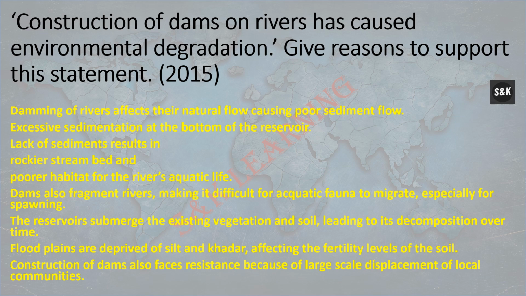Excessive sedimentation at the bottom of the reservoir leads to a rockier stream bed and poorer habitat for the river's aquatic life. Dams also fragment rivers, making it difficult for aquatic fauna to migrate, especially for spawning. The reservoirs submerge the existing vegetation and soil, leading to its decomposition over time. Floodplains are deprived of silt and khadar, affecting the fertility of the soil.